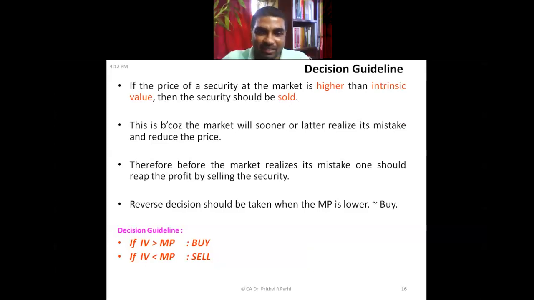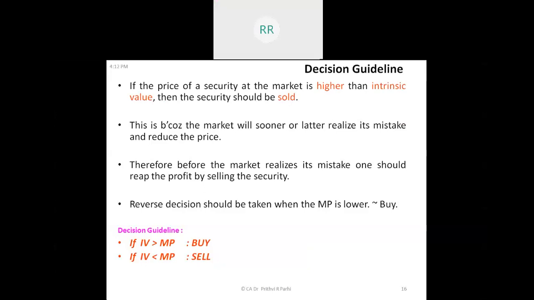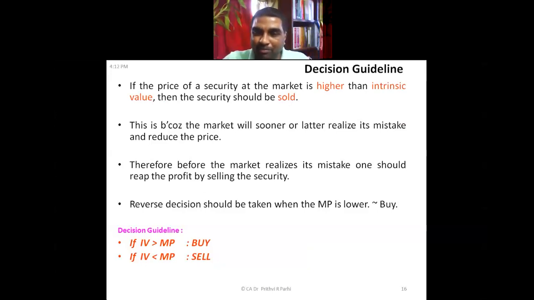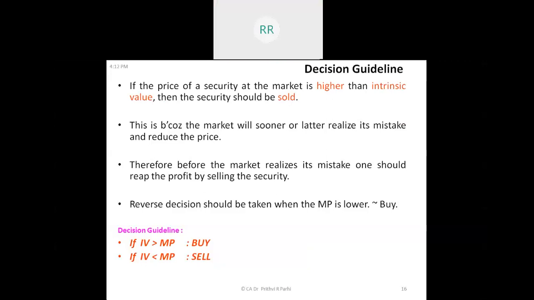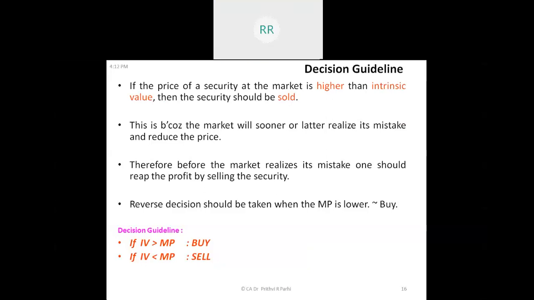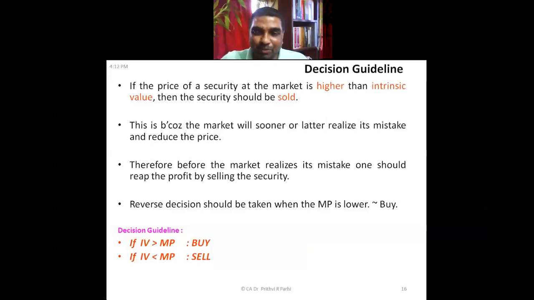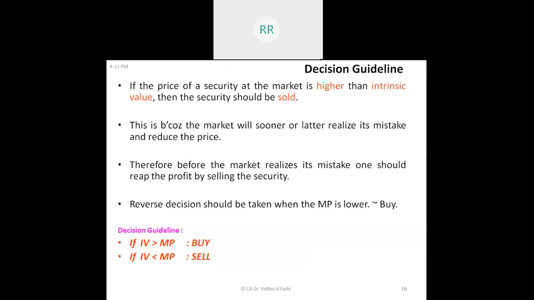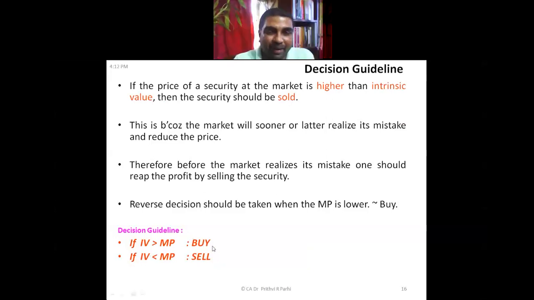Why are you buying a pen? Because you feel the pen is 10 rupees, but the value is more than 10 rupees. If you find the value is more, you'll definitely like to invest. Why did you join this company's course? Because you felt that price is less, value is more. So whenever you find that the value is more and price is less, buy.